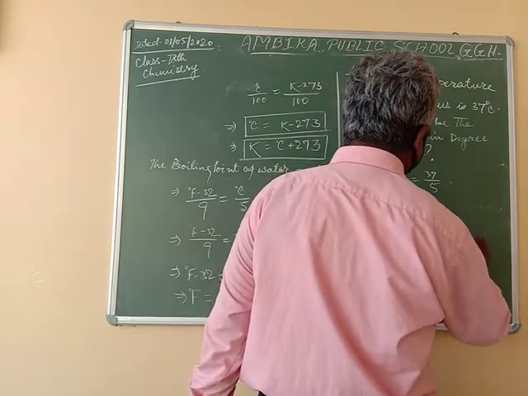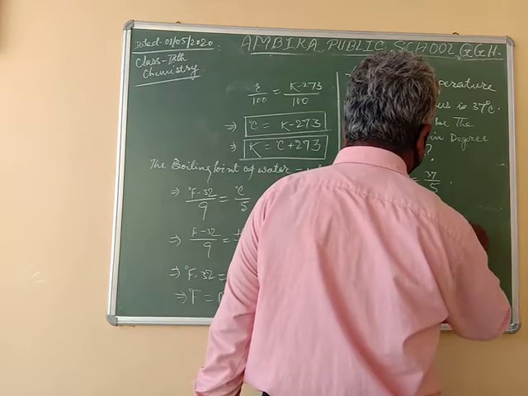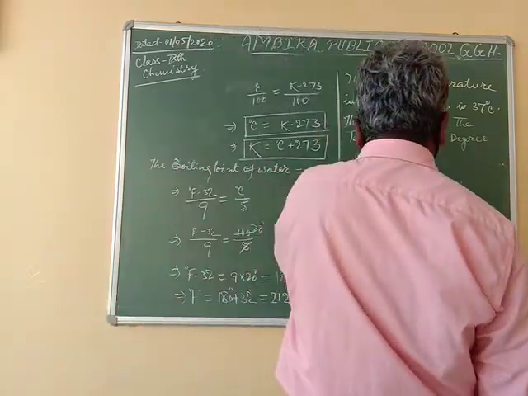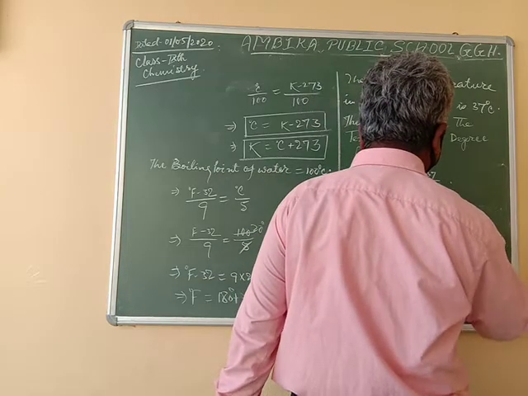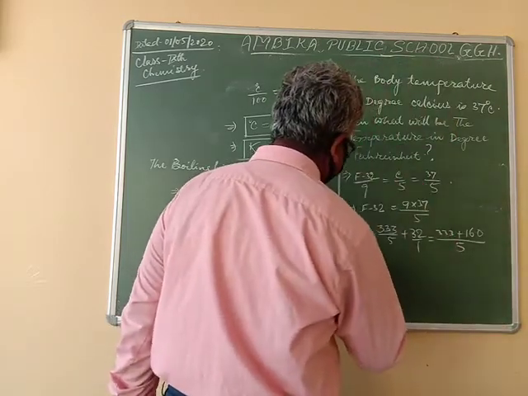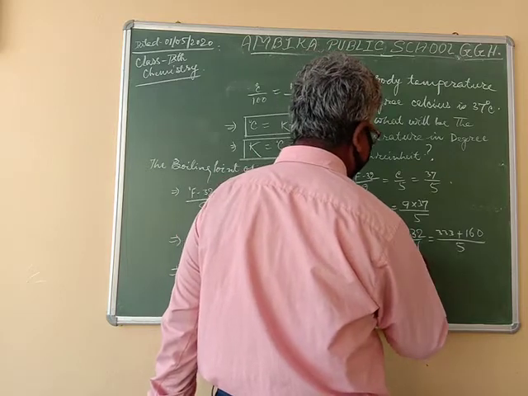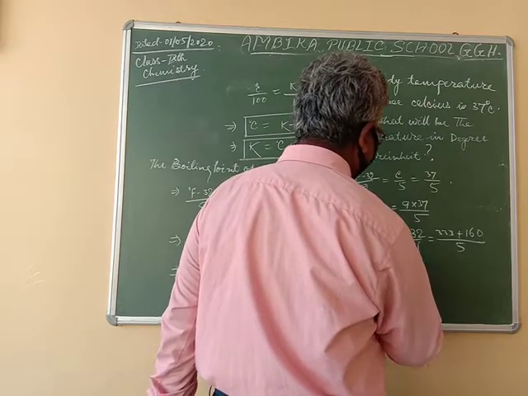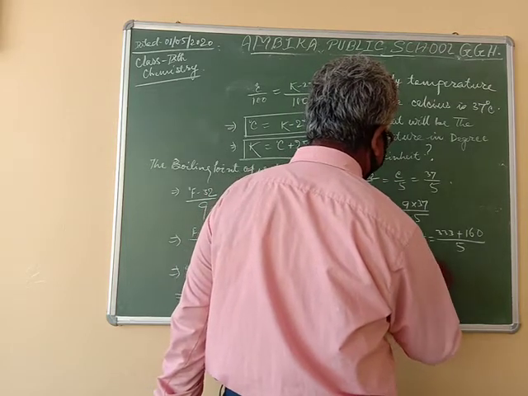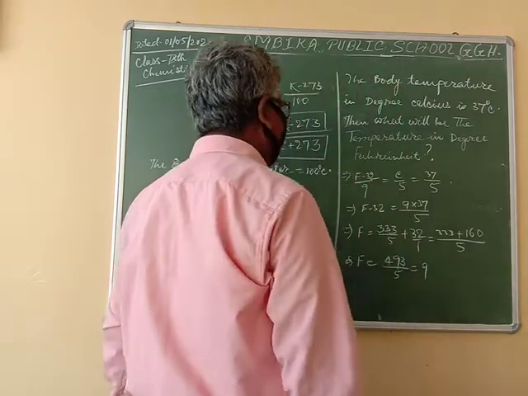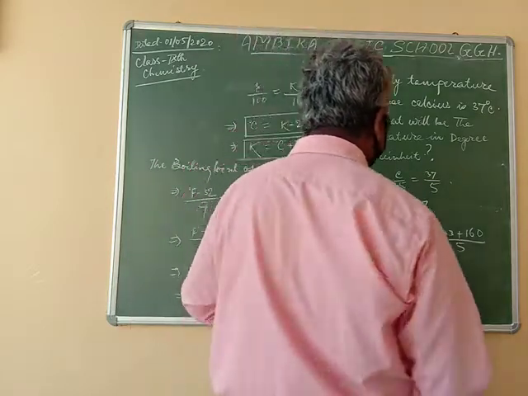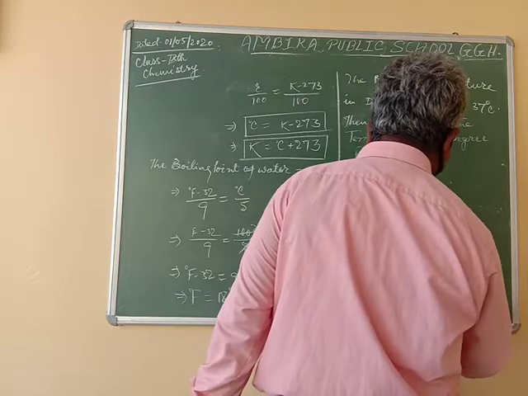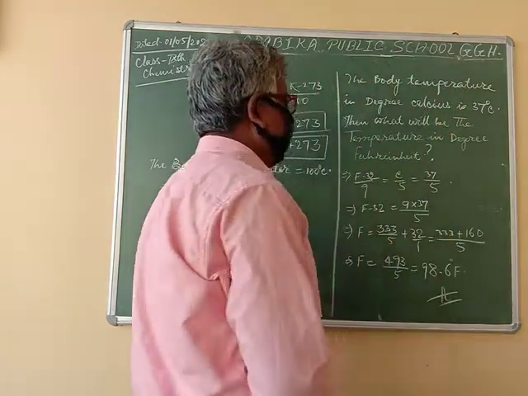333 divided by 5 is 66.6, plus 32. Now F is equal to 98.6 degree Fahrenheit.